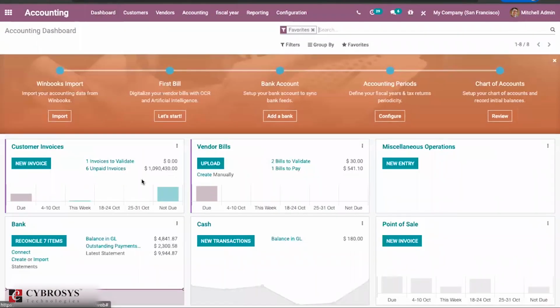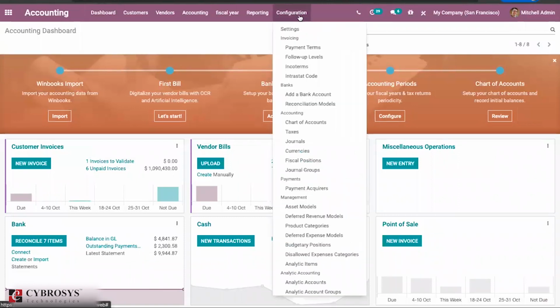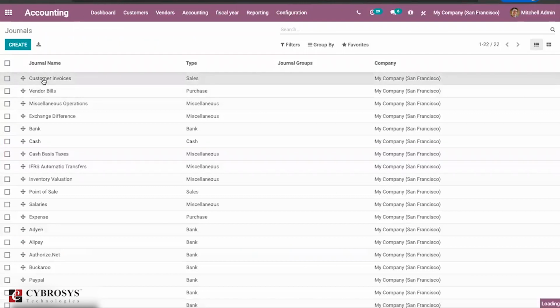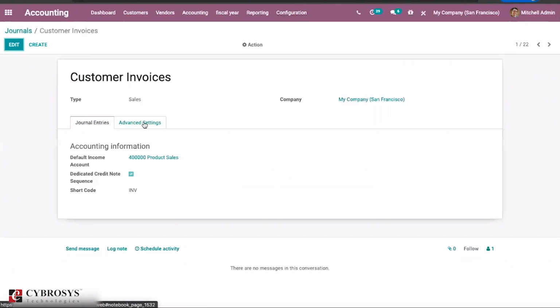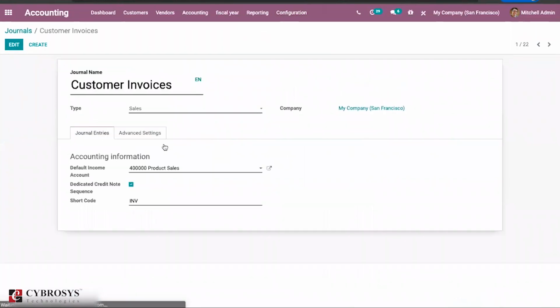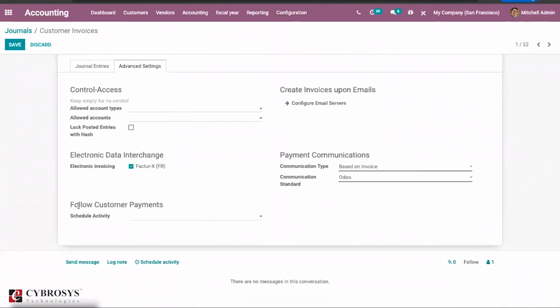And again, if you go to the journals and create a new journal, you can find some extra fields here, such as schedule activity. You can set an activity here, and based on that, Odoo will automatically do the changes.